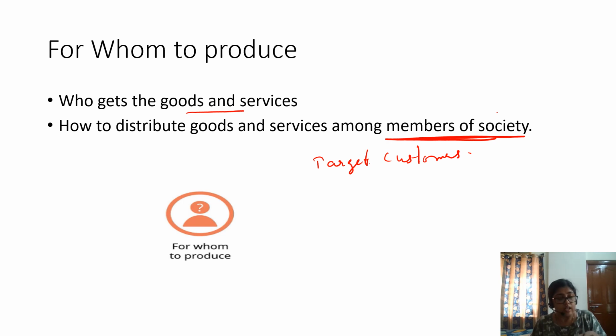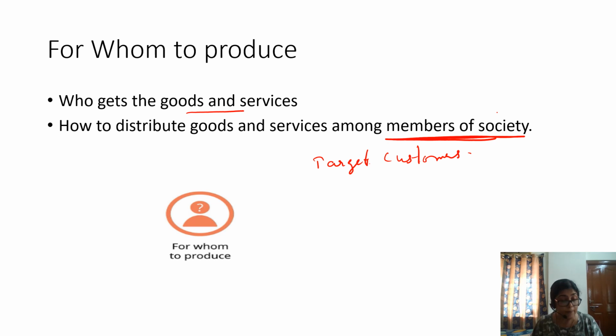So on the basis of this question we have to decide whether goods should be allocated to all citizens equally, or based on purchasing power.